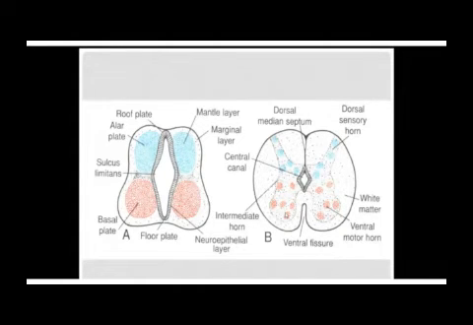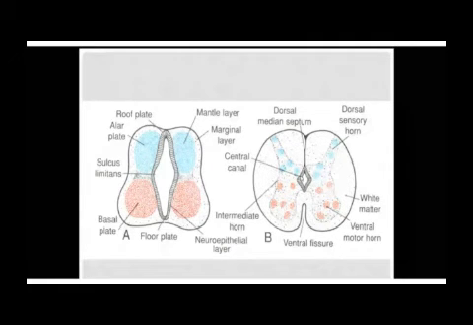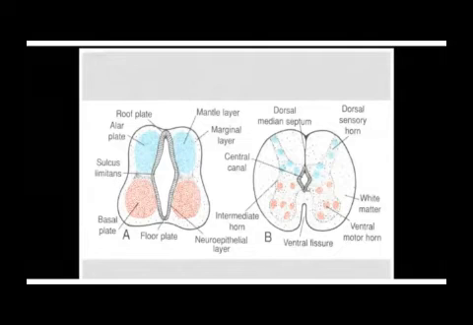So when you look at the spinal cord, it has in the middle a central canal surrounded by the neuroepithelial layer, which are our original cells, having an extension on the dorsal aspect known as the dorsal horn or posterior horn containing sensory neurons, and a ventral horn or anterior horn containing motor neurons. Let's look at it.